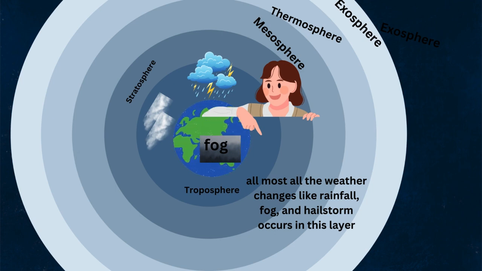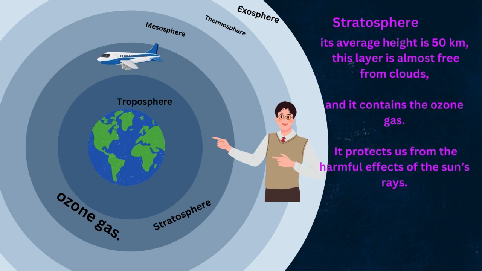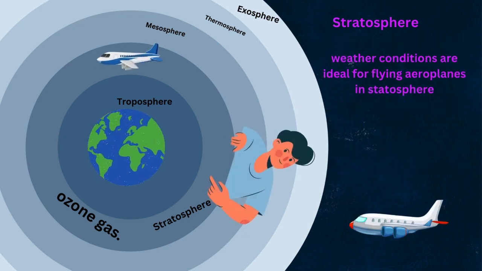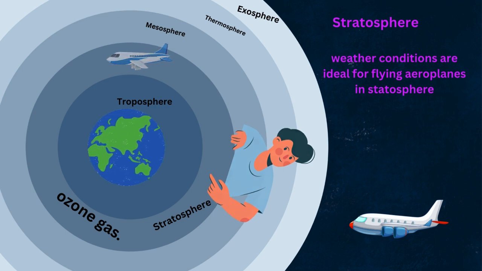Now we see what is there in stratosphere, the second layer of the atmosphere. Stratosphere's average height is 50 km. This layer is almost free from clouds and it contains the ozone gas. It protects us from the harmful effects of the sun's rays. Weather conditions are ideal for flying aeroplanes in stratosphere.